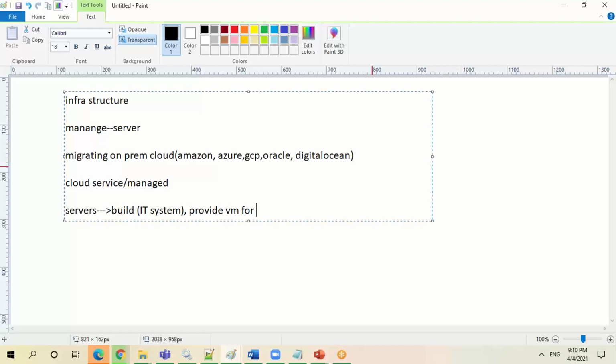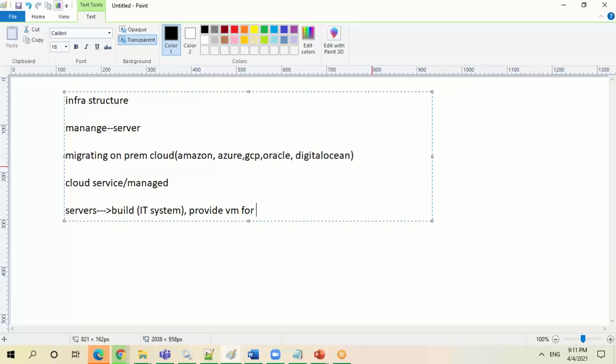Now, if it is 1 or 2 VMs or 3 VMs or 10 or 15 VMs, that is fair enough. These people will provide it, and we can raise a ticket, and based on the ticket and the approval, we will be getting the VMs. But whenever I want a VM, I should get it on the fly. So who is going to give that? You can provision the VMs, right? And you can provision the VMs anytime.